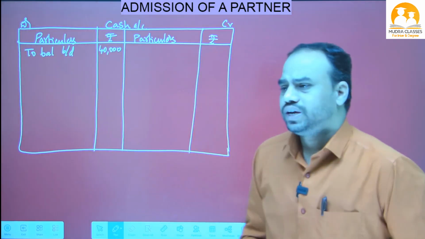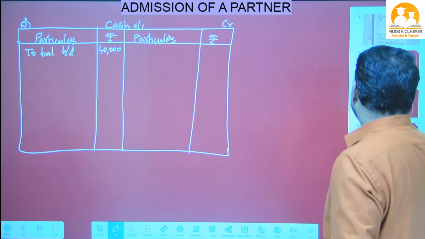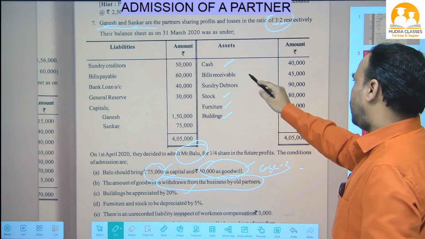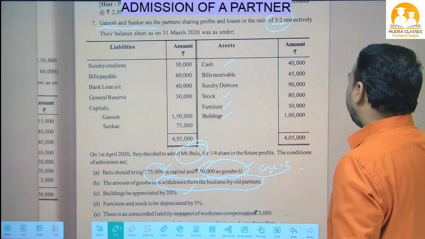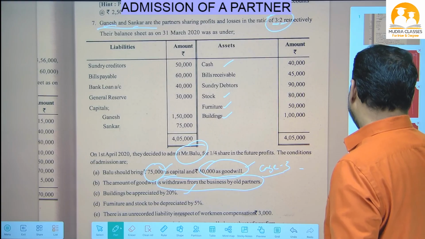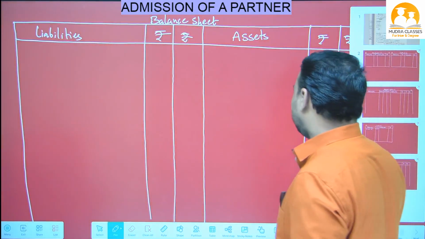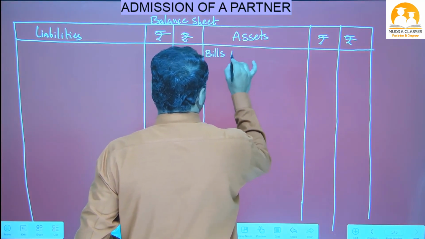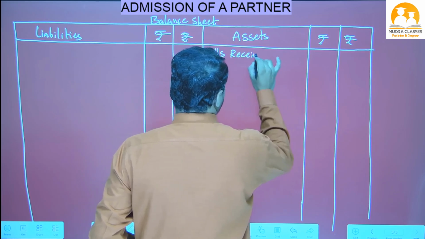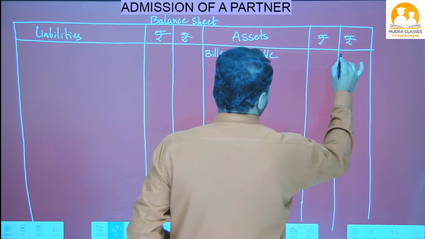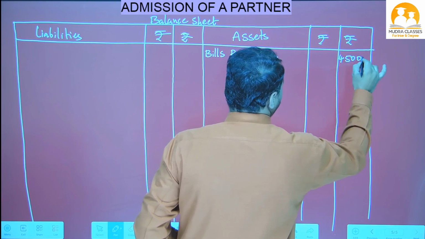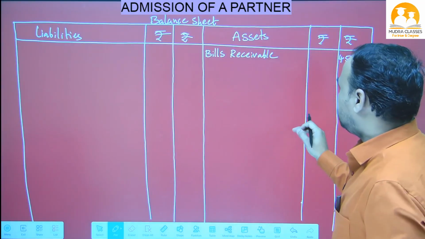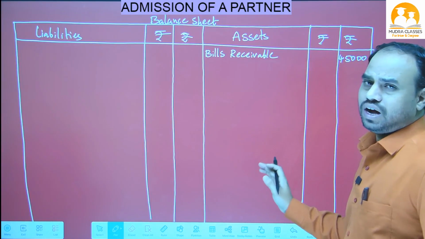What is the next item in the question? On the balance sheet asset side, bills receivable. So we have to write 45,000 rupees in the balance sheet asset side in the answer.